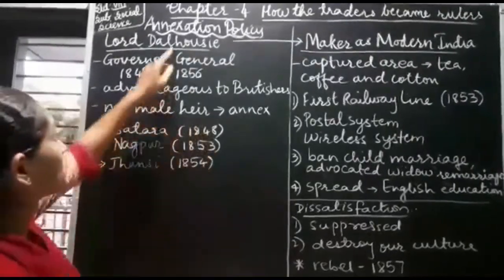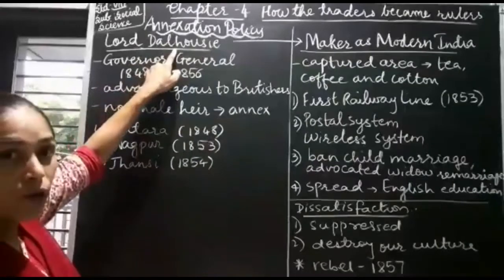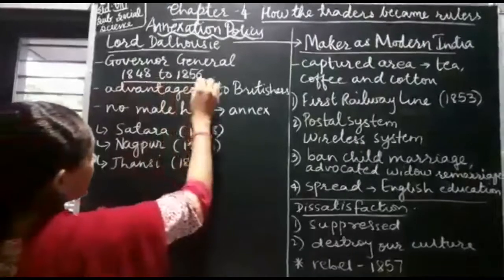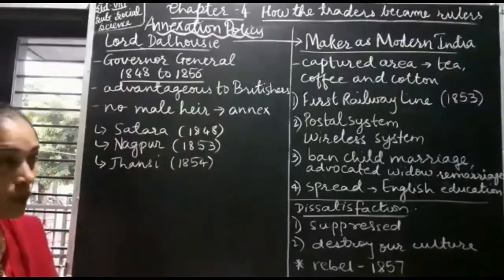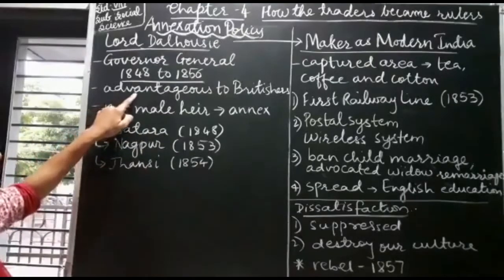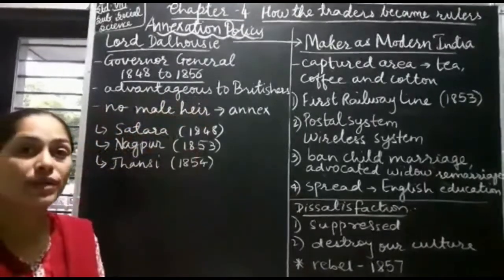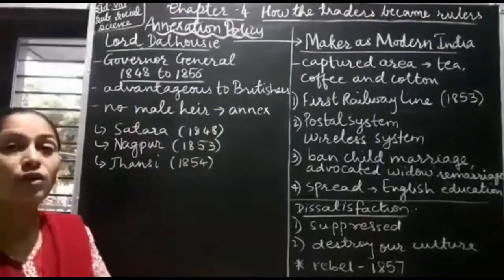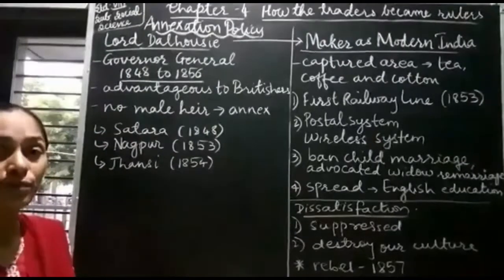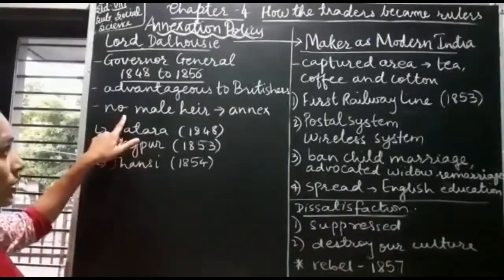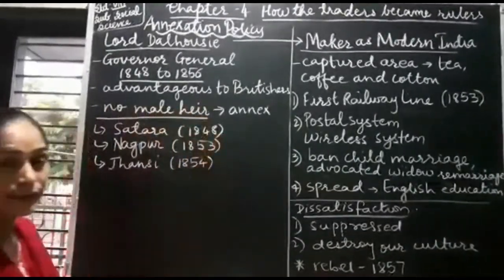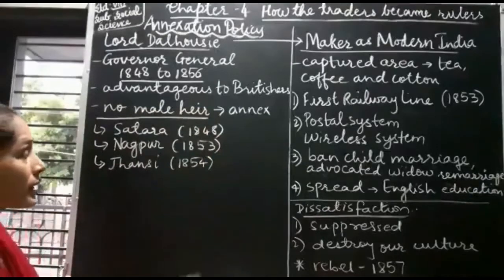Now this policy was introduced by Lord Dalhousie, who was the Governor General of India from 1848 to 1856. This policy of expansion, that is annexation policy, proved to be very advantageous to the Britishers. Within no time, major of the territories of India was captured, was annexed, and it became the part of British rule.